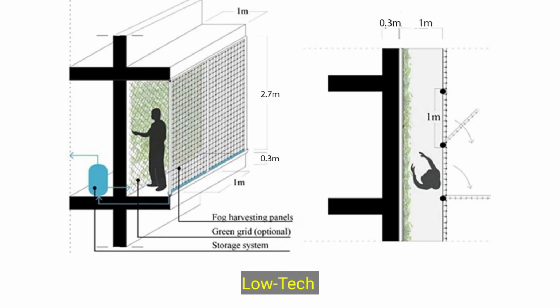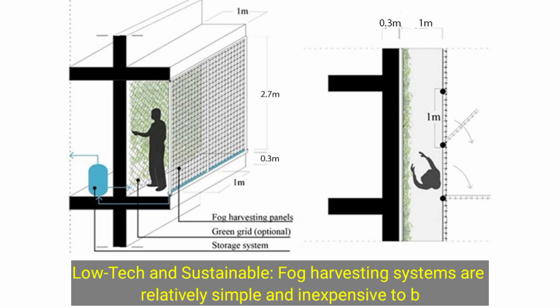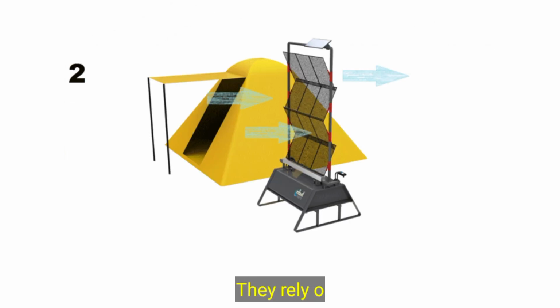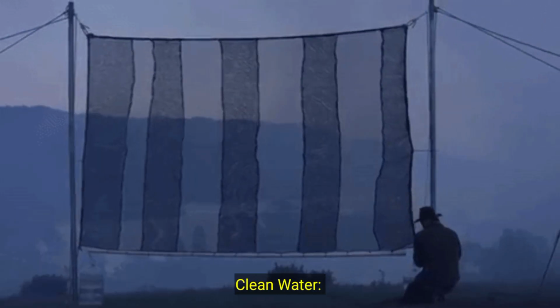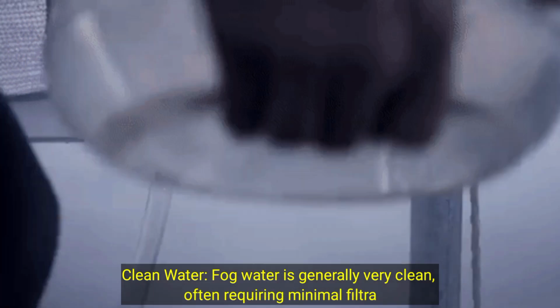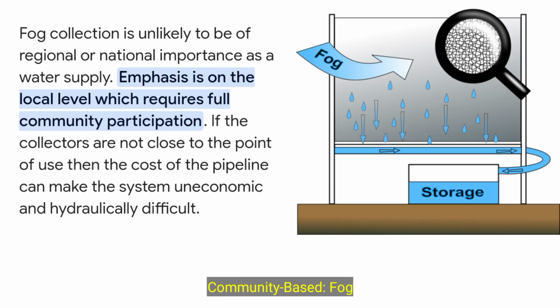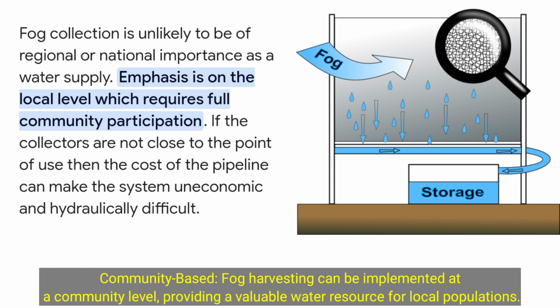Advantages. Low-tech and sustainable: fog harvesting systems are relatively simple and inexpensive to build and maintain. They rely on natural fog, making them a sustainable water source. Clean water: fog water is generally very clean, often requiring minimal filtration. Community-based: fog harvesting can be implemented at a community level, providing a valuable water resource for local populations.